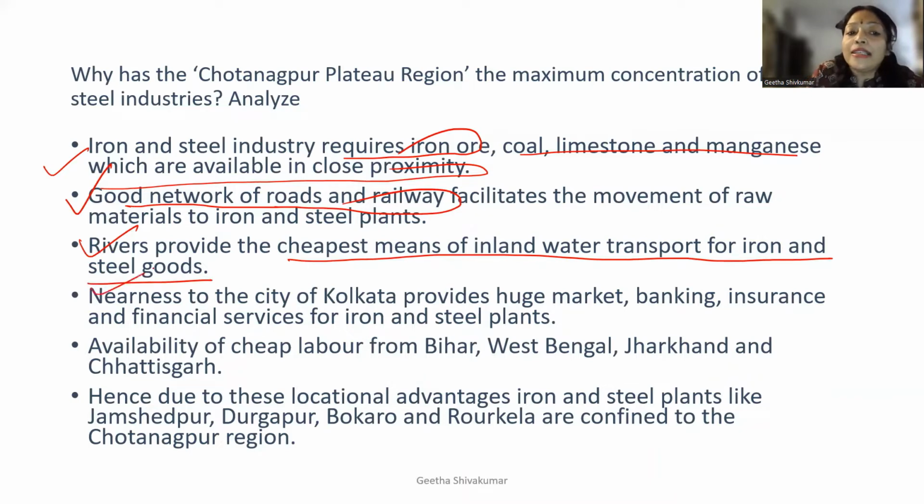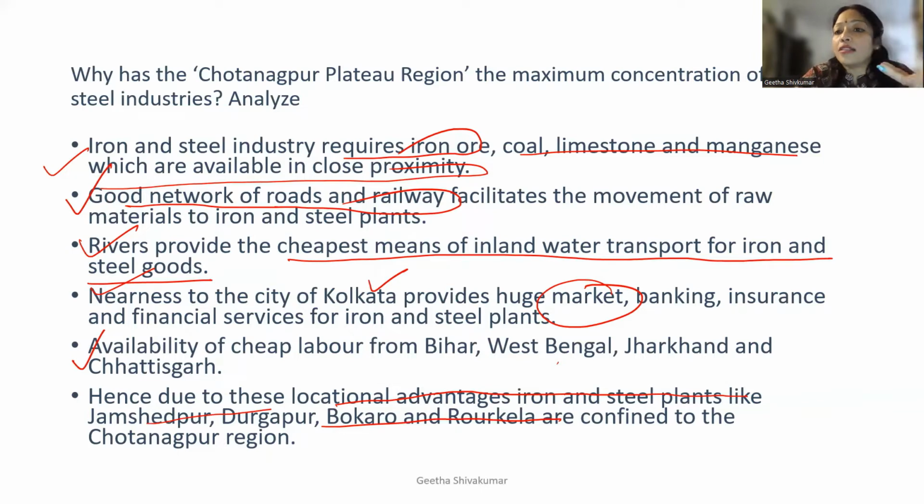Then nearness to the city Kolkata. Kolkata, as we know, is one of the urban cities which provides a huge market. Banking, insurance and financial services are easily provided for iron and steel plants. Then availability of cheap labor, definitely from Bihar, West Bengal, Jharkhand and Chhattisgarh nearby areas. And then the localization advantages of iron and steel plants like Jamshedpur, Durgapur, Bokaro and Rourkela. These places are very, very famous for the iron and steel industry.